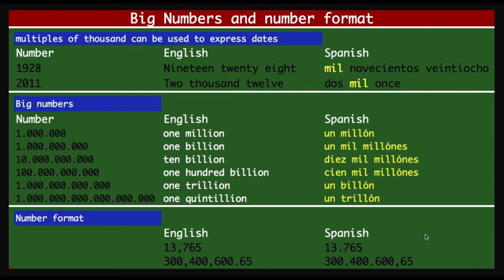Well, folks, that was about the class today. I hope you learned and enjoyed big numbers and number format, which is going to be very useful because you often need to refer to things using numbers.